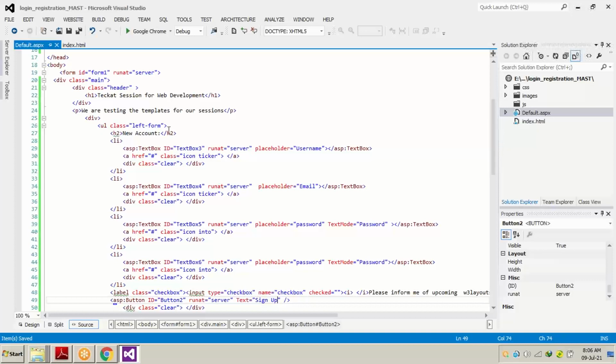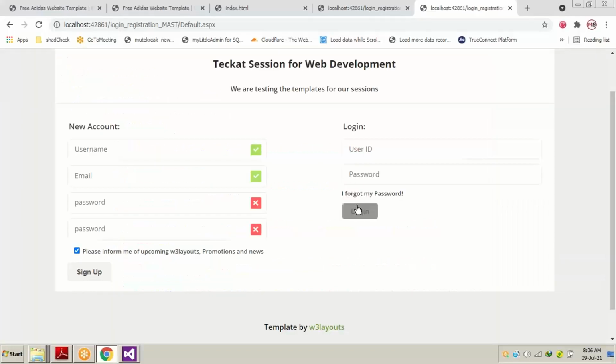Don't you think that if you press the login button without writing any user ID and password, the page is going to refresh itself and then show you an alert box saying you have not written your user ID? Again, when you press the login button, the page refreshes itself, loads again in the browser, and shows you please enter your password. Don't you think it's going to take a little bit longer?